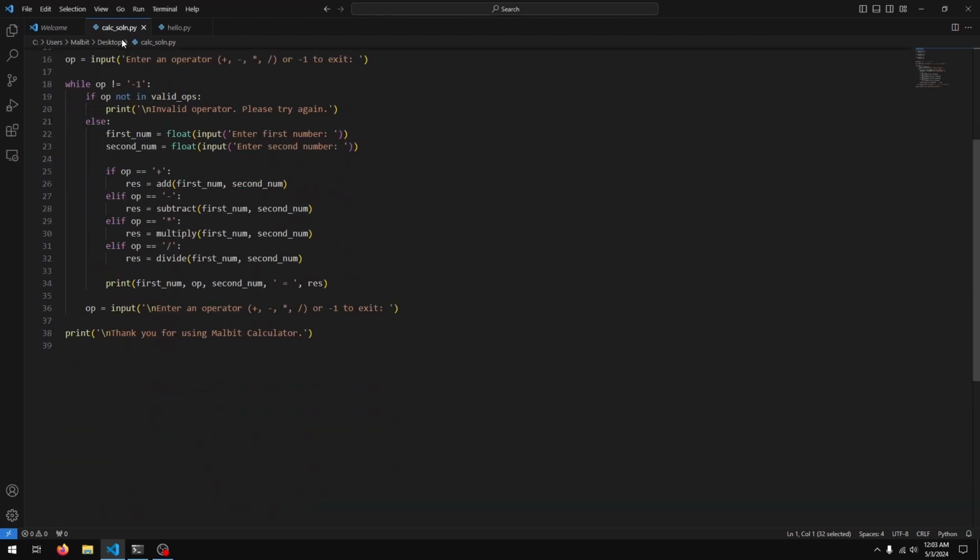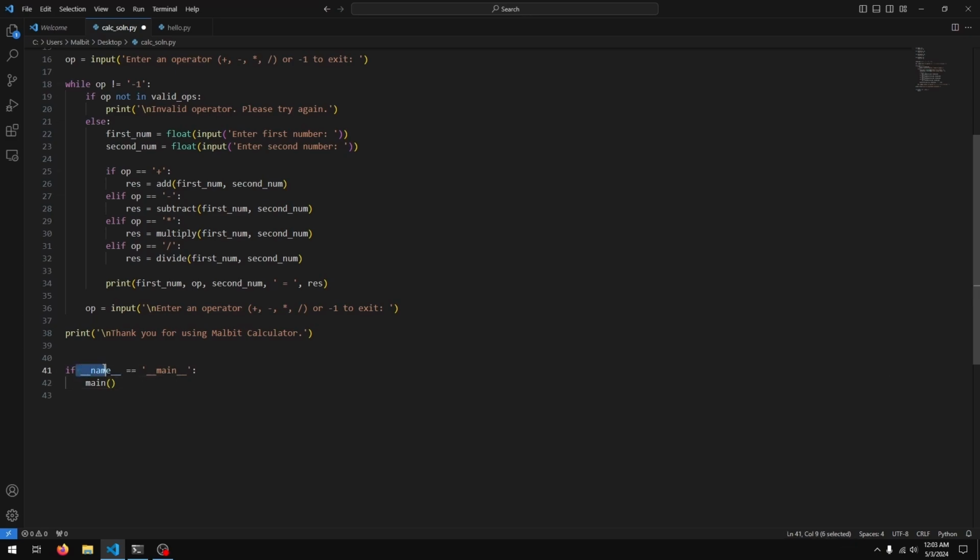Well, I'm going to go to my calc_soln file, and right at the bottom I'm going to say if __name__ double equals, and then in quotation marks __main__. And then if this condition is true, I want to run a function called main.